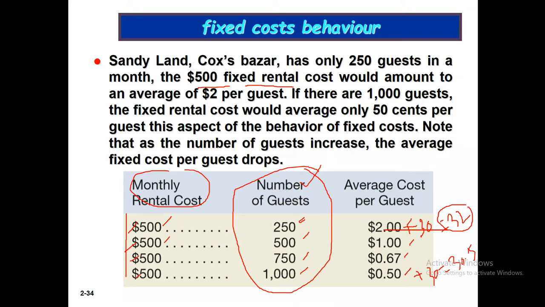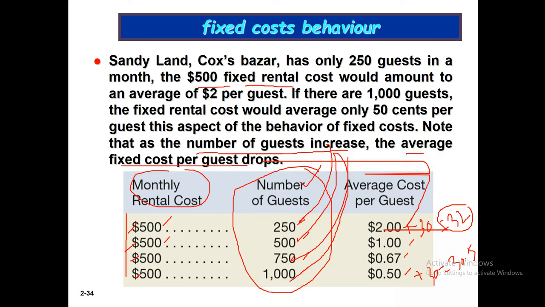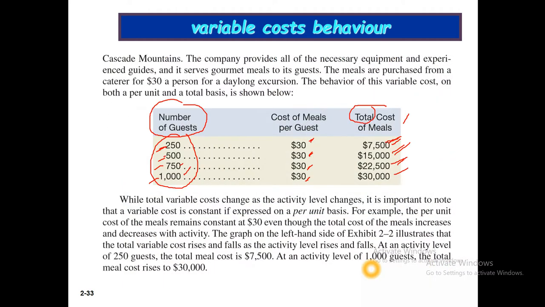Just note that as the number of guests increases, the average fixed cost per guest drops. That means here it drops to $2, then $1, then 67 cents, and then 50 cents. Okay, this is the character of fixed cost.